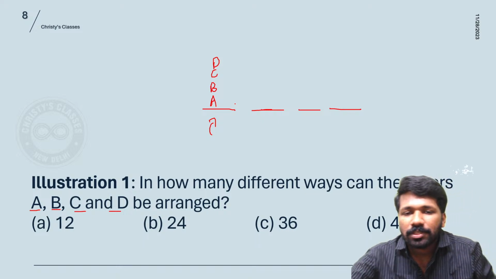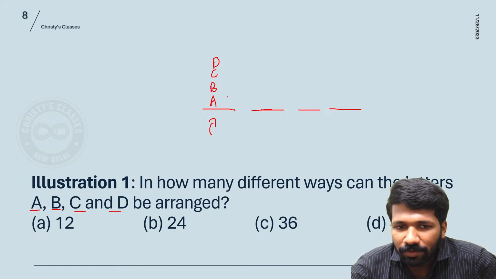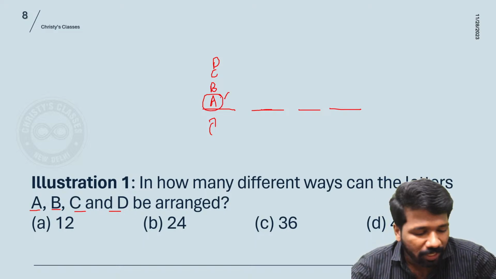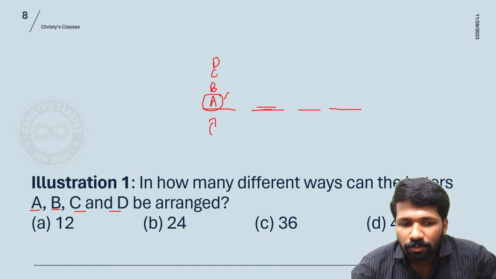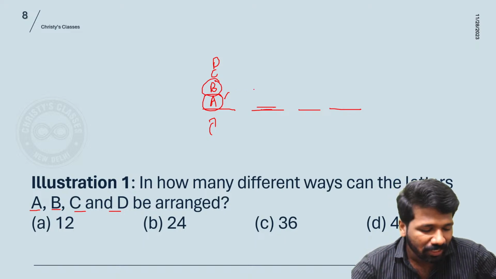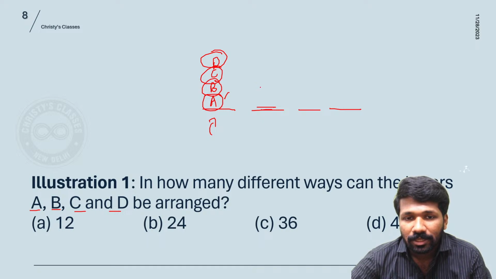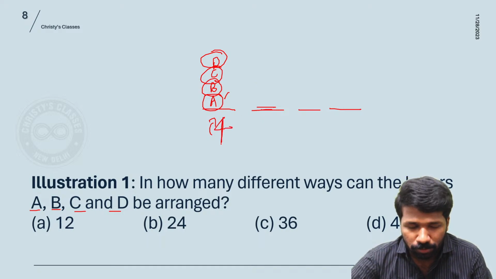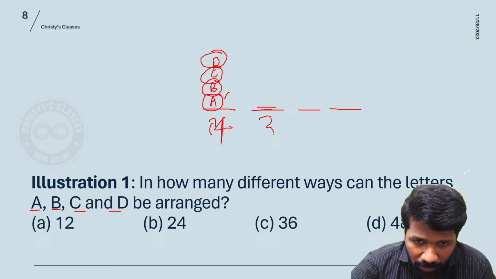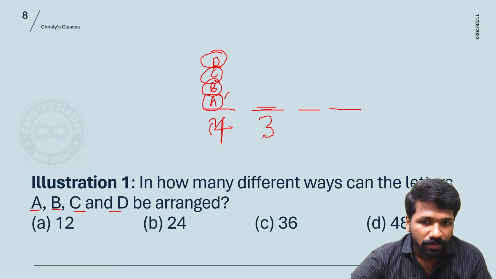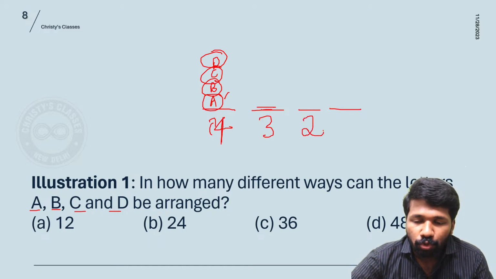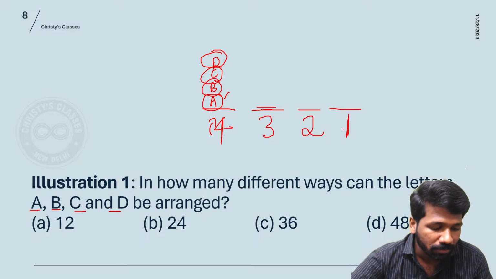Here there are 4 ways to fill the first position. Now whichever letter you fix here, if you fix A here, you cannot fix A here also, because A is only once. But you can fix B, C, D. If you fix B here, you can fix only A, C, D. If you fix C, you can fix only the remaining 3 letters. If you fix D, you can fix only the remaining 3 letters. That means if there are 4 possibilities here, there are only 3 possibilities here. And here there will be only 2 possibilities, and here there will be only 1 possibility.